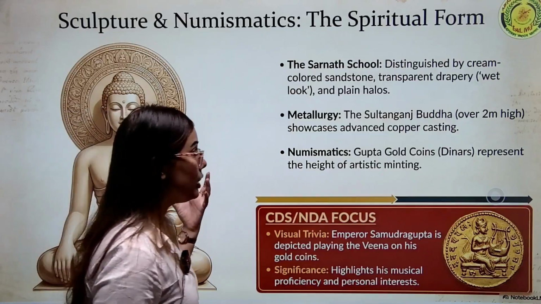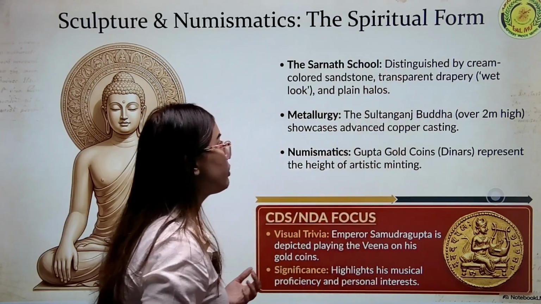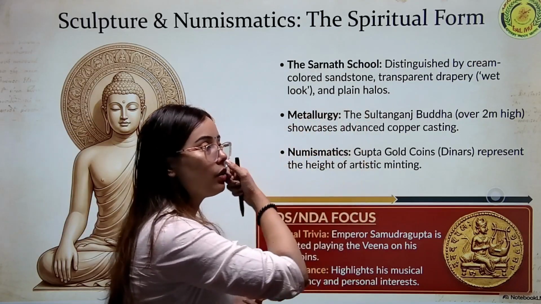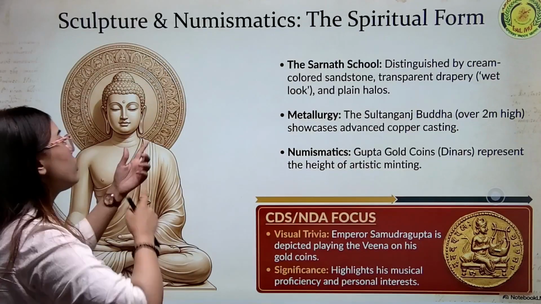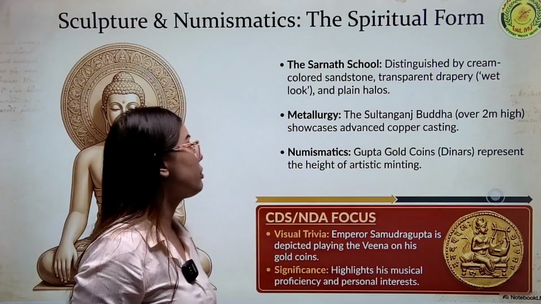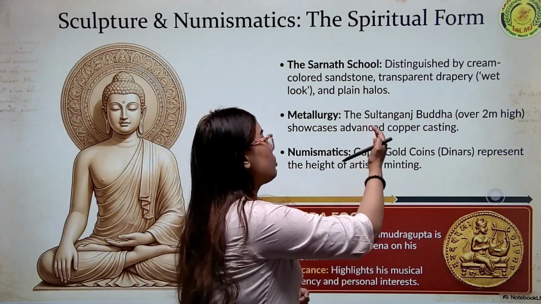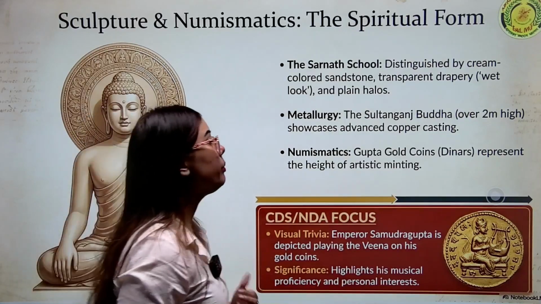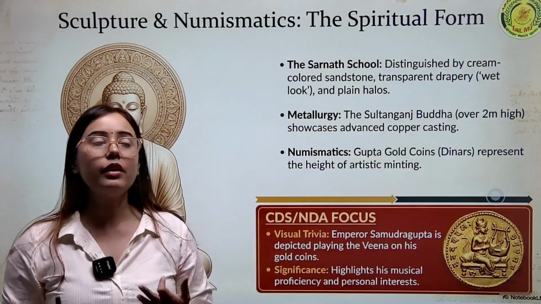This Sarnath school was distinguished by creamy colored sandstone, transparent drapery, a wet look and plain halos. Halos means this region, which won't be that much decorated. It will be simple in design, with less decoration. Then you can see the Sultanganj Buddha, which was over 2 meters in height. That showcases the advanced copper casting technology.